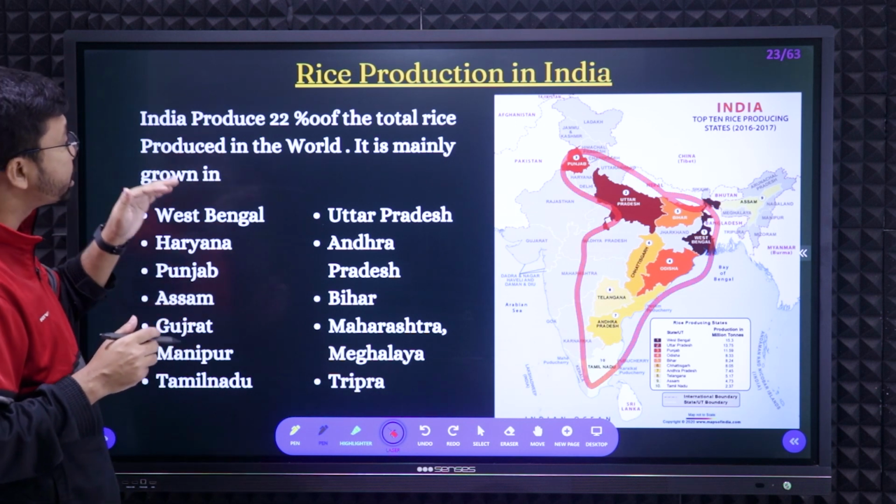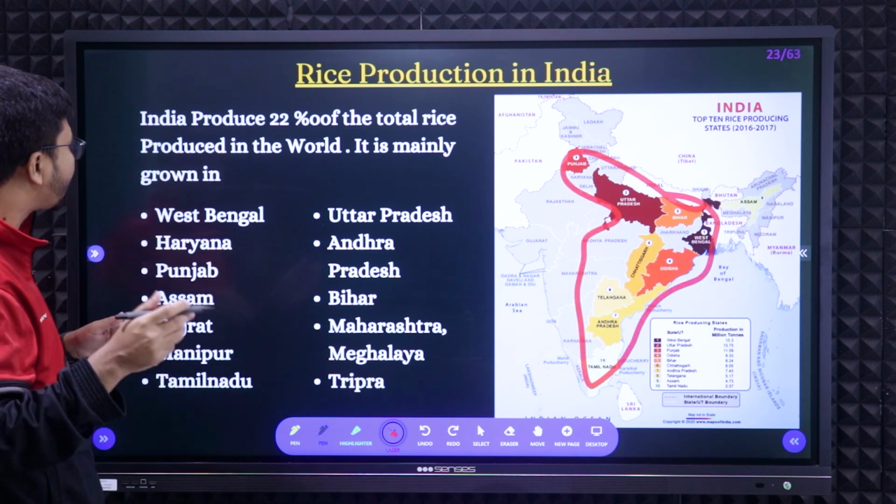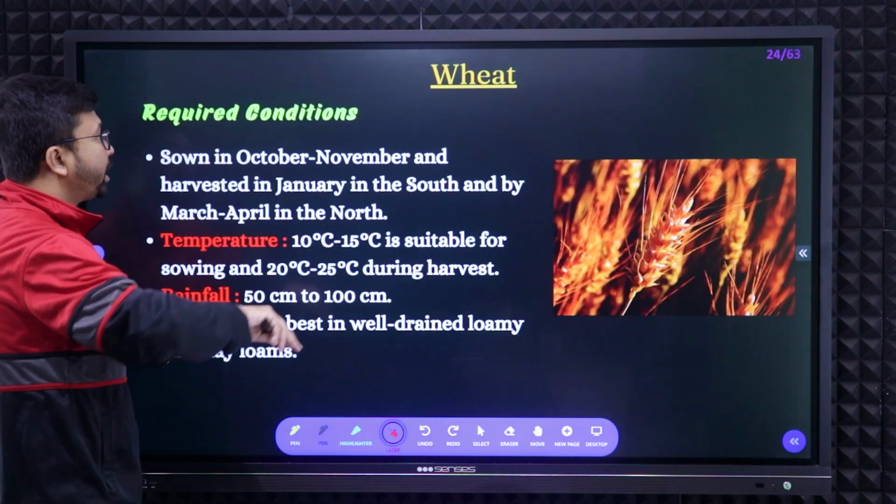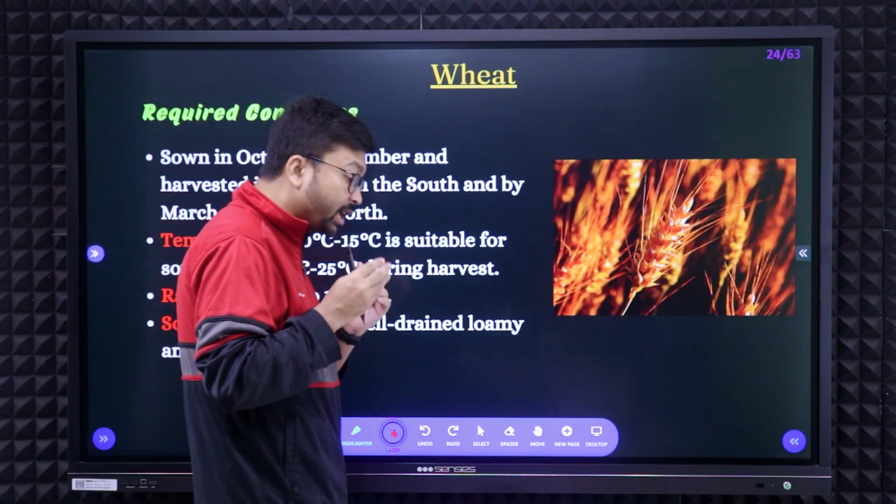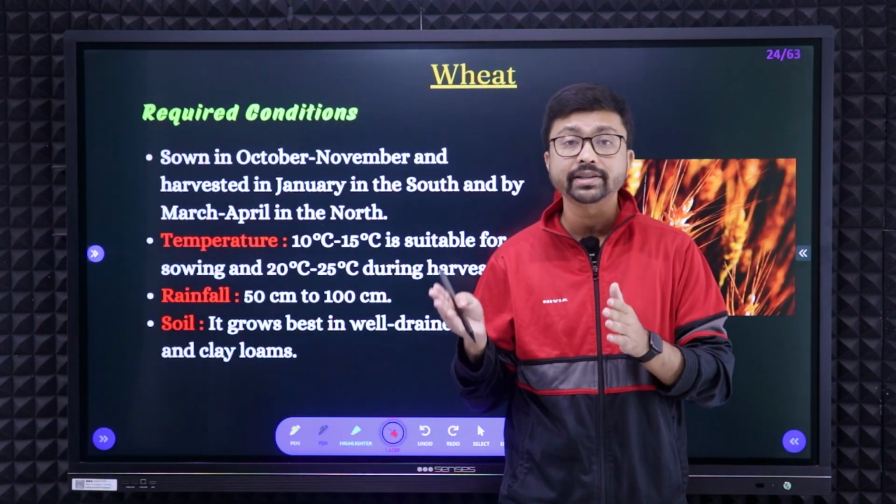Remember, India produces 22% of the total rice production of the world. Next we need to discuss about the wheat. Just opposite of rice, wheat is a rabi crop.